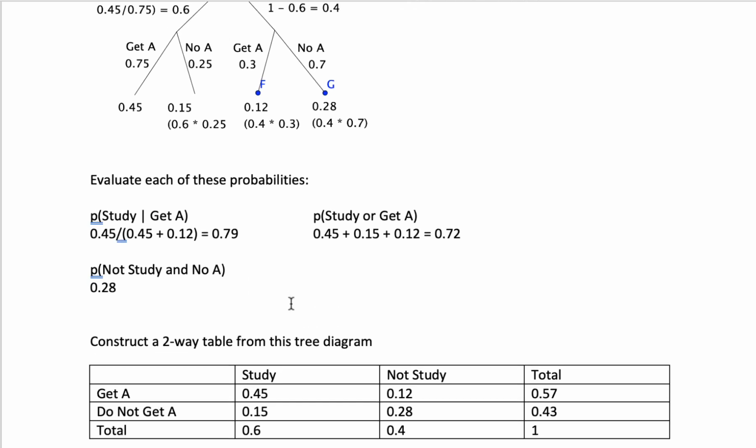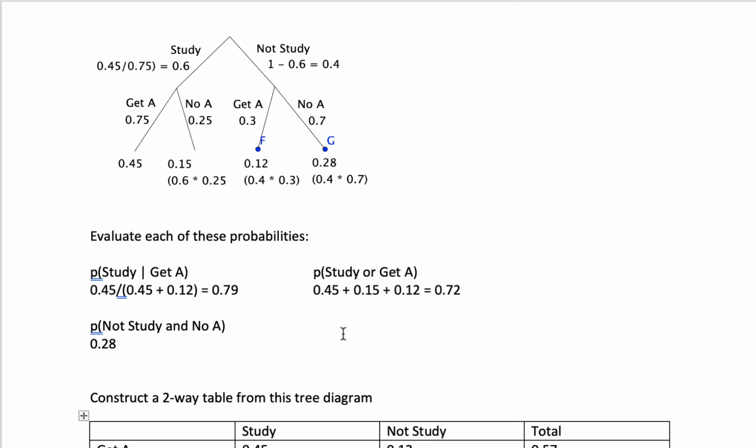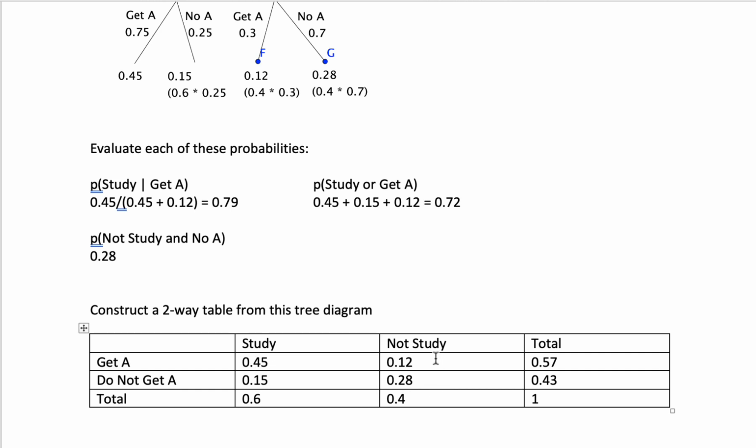Okay, then we were asked to construct a two-way table. We put study, not study as column headings. We put A, not A as the row headings. We have our totals here. And so the probabilities in the inner boxes here are the four probabilities down here. Study, get an A. Not study, get an A. Study, do not get an A. Do not study, do not get an A. And then we just summed them across the rows and down the columns.